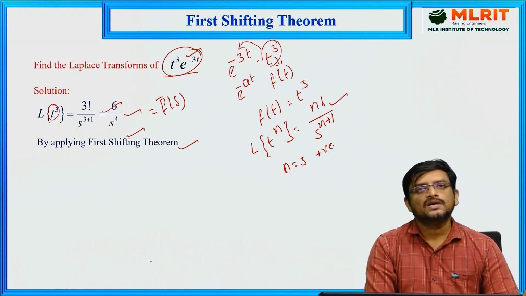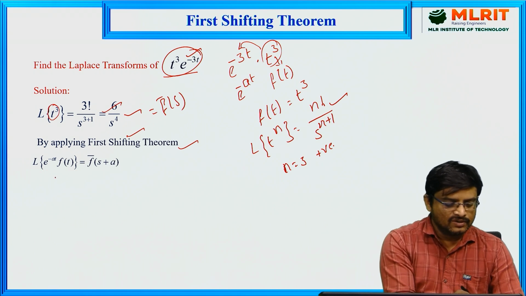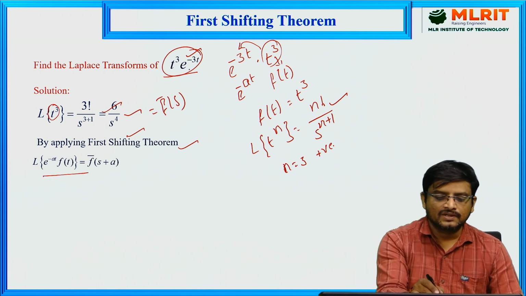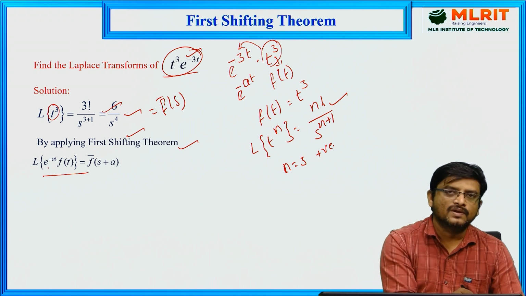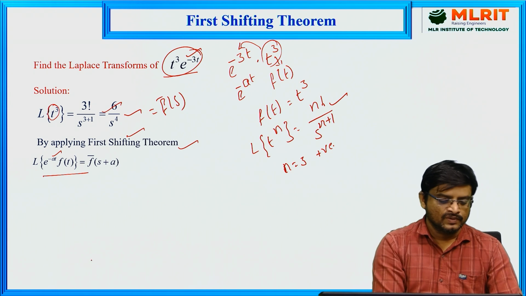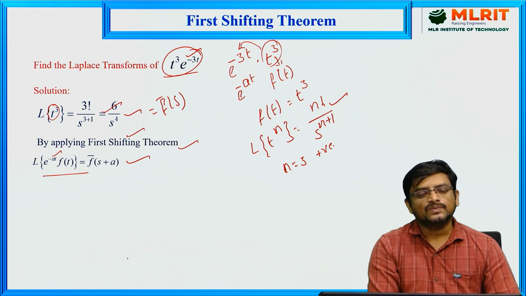That is the use of this theorem. So we have the formula. Since here the power of the exponential function is negative, we have taken the standard formula whose exponential power has a negative sign. So the Laplace transform of e power minus at into f of t is given by f bar of s plus a.